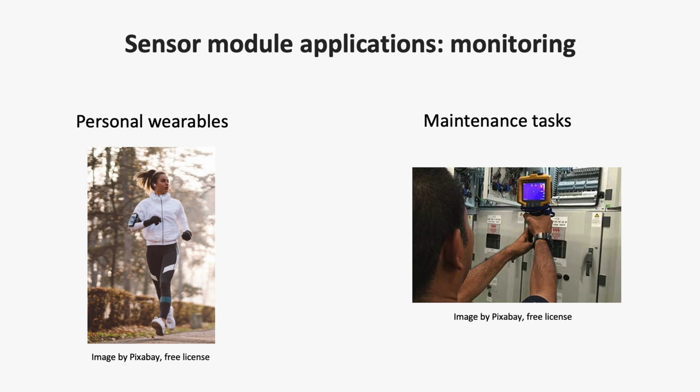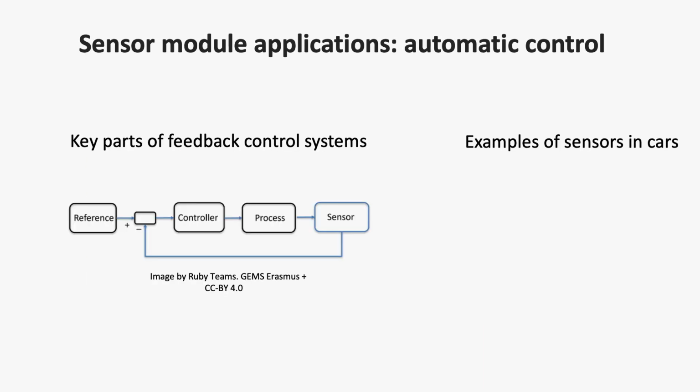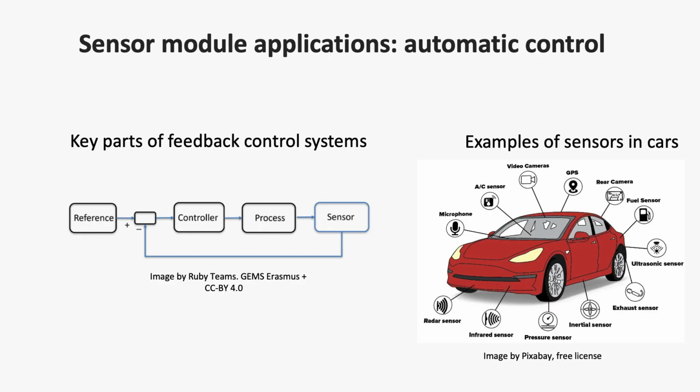In feedback control systems, the signals measured by sensors are compared with references to obtain the signal errors that will be compensated through a controller. This way, sensors play an important role in automatic control systems. This is the case of many sensors implemented in a vehicle: radar, infrared, camera, inertial, GPS, wheel pressure, etc.